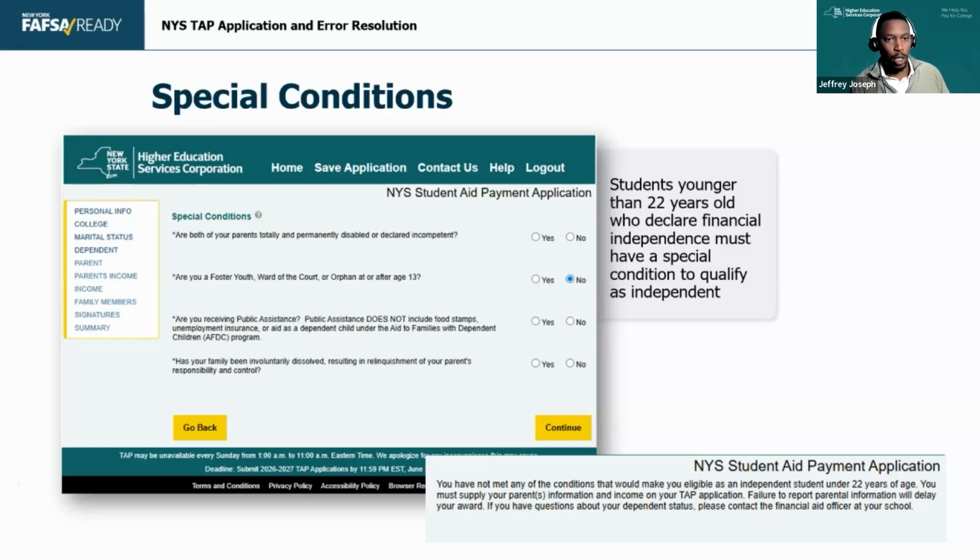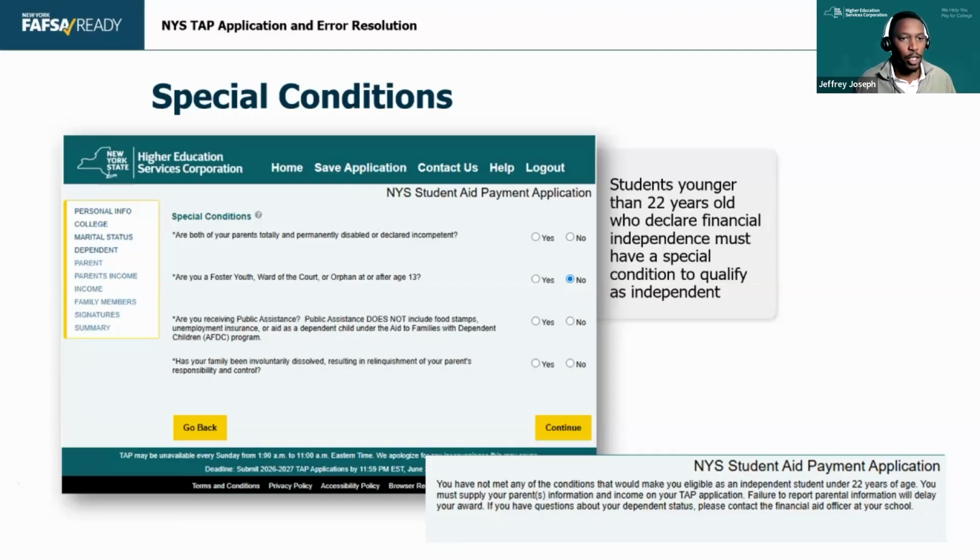So if both of the parents are totally permanently disabled or declared incompetent, they should select that. Ward of the court is an option. When we look at public assistance, it doesn't include food stamps or unemployment insurance. If they're getting it, it has to be as their own, not as a dependent under somebody else. And then the last one is like the FAFSA question on unusual circumstances, dealing with anytime it's a risk to the student to be at home, due to abuse, maltreatment or neglect, or if the parents have relinquished their responsibility and control by abandonment or things like that.